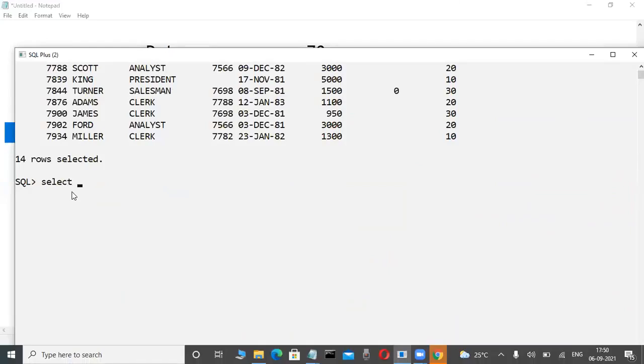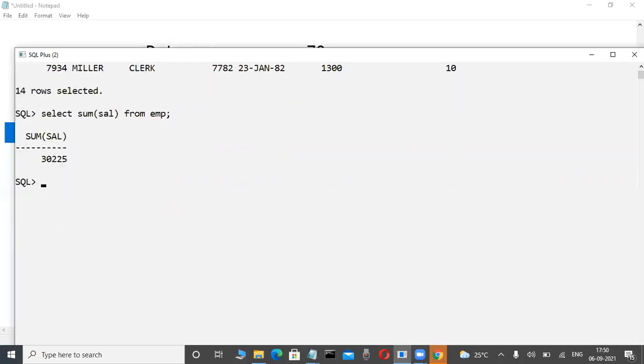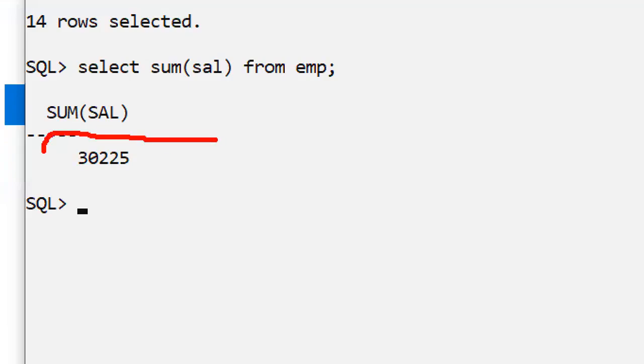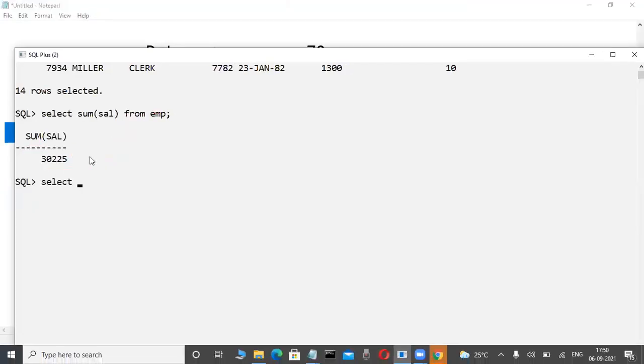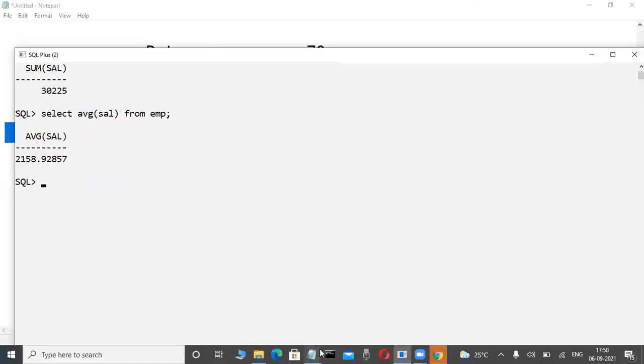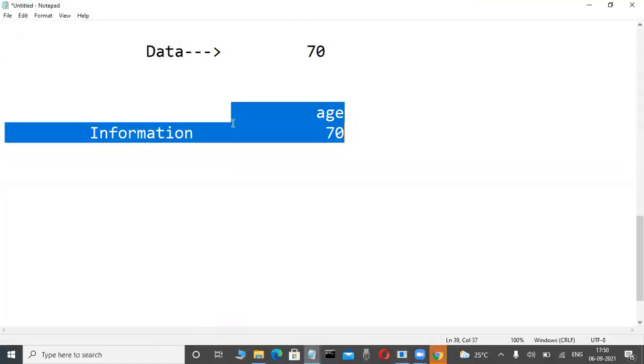In the future, total salary means there is a sum function, and we write it like this. Now check it out. This is called processed data in computer or database terminology in future, and that is nothing but information. Suppose I process the data to get the average salary, something you will become familiar with in future. This is nothing but information. That's why processed data is also called information. But today that much knowledge is not there.